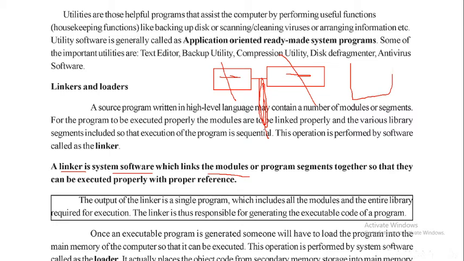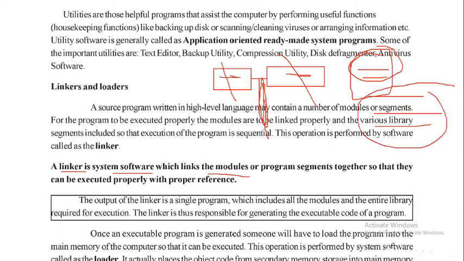And program segments also we are linking. Program segment means what? I am writing here one program segment. This is one program segment. Again I am writing another program segment. This program segment and this program segment I am linking with the help of linker. So further it will be executed so that they can be executed properly with proper reference also.